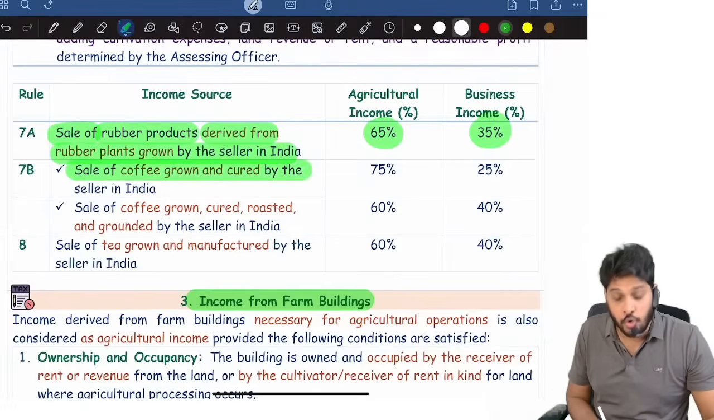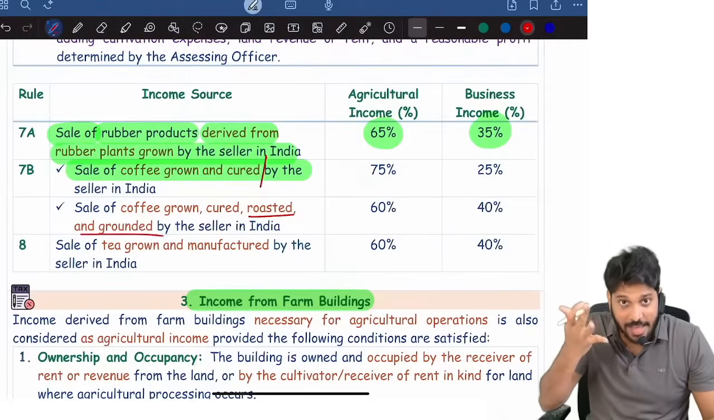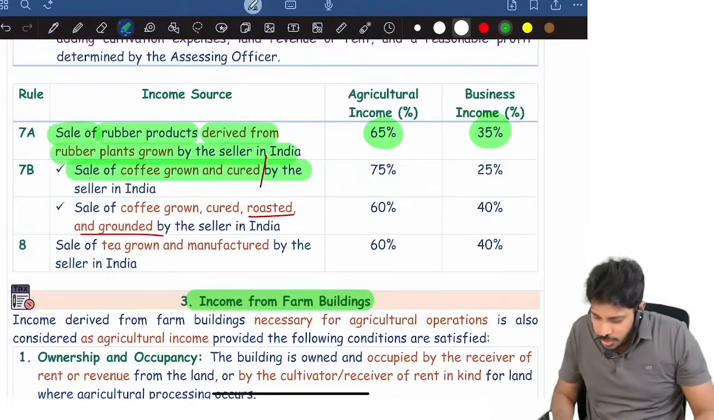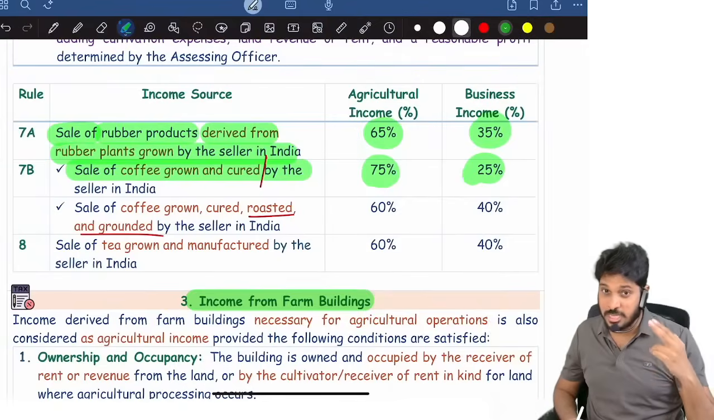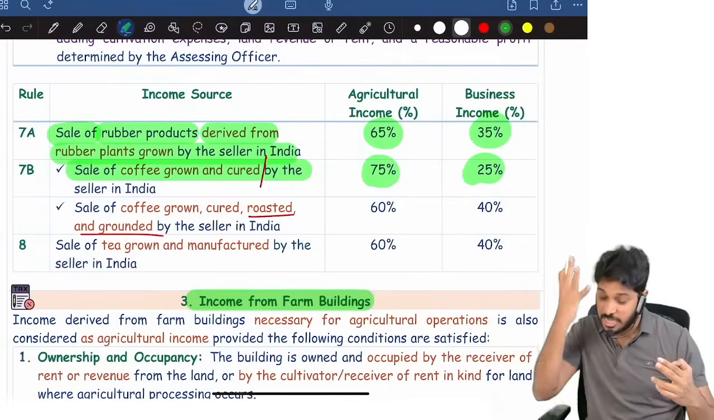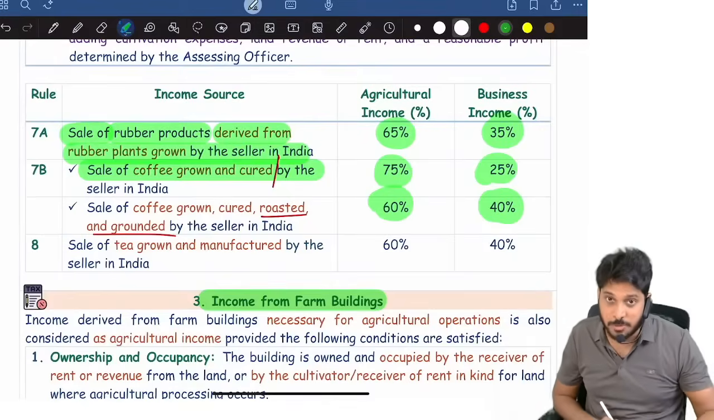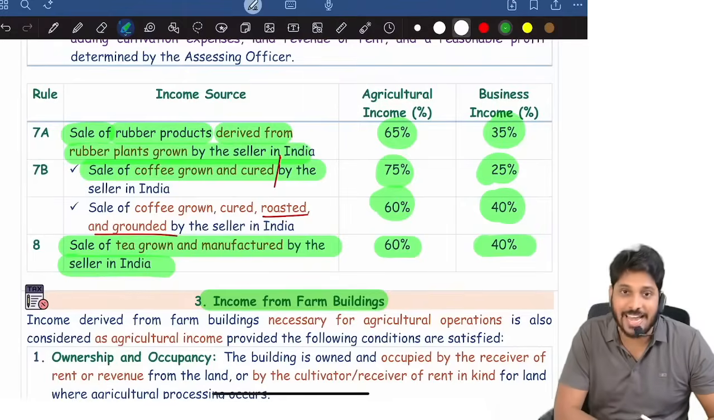Coffee grown and cured, only up to the curing stage, roasting and grinding is not there: then business income is 25%, predominantly agriculture. Suppose you are doing roasting and everything, commercial activity increases. Then the business income taxable portion will be 40% and the non-taxable agriculture income portion will be 60%. And tea grown and manufactured is 60 and 40.